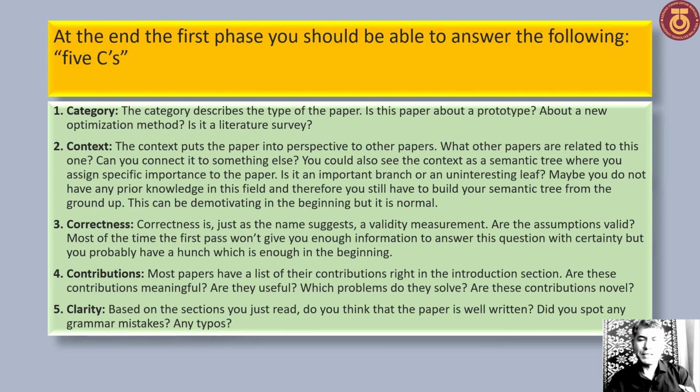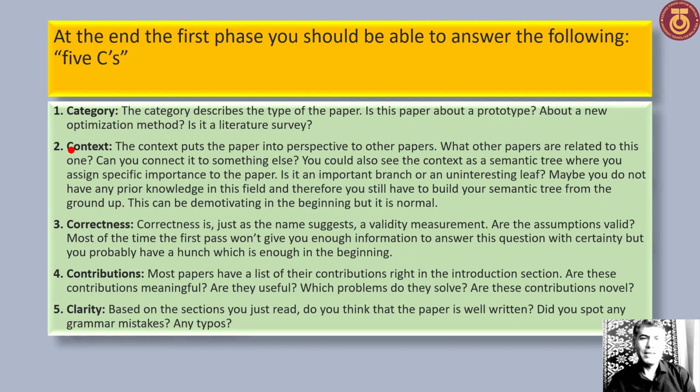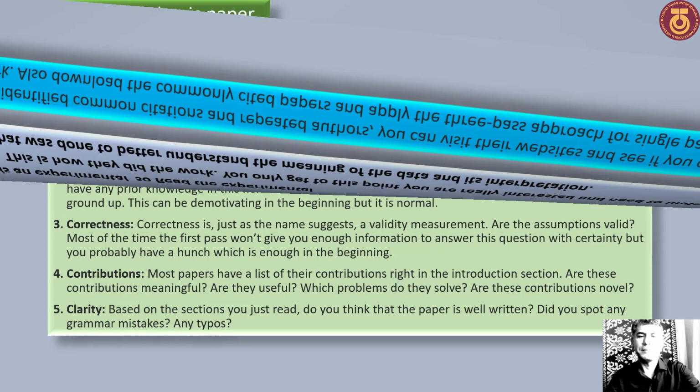From the first phase, the bird's eye reading, we can find the category of the paper, the context of the paper, the correctness of the paper, the contribution of the paper, and clarity. It's very easy. The first step tells you what the paper is about.